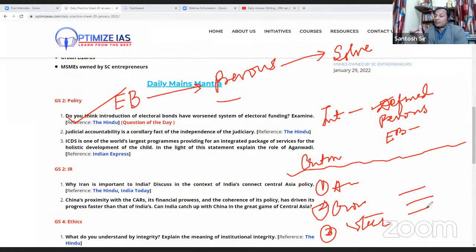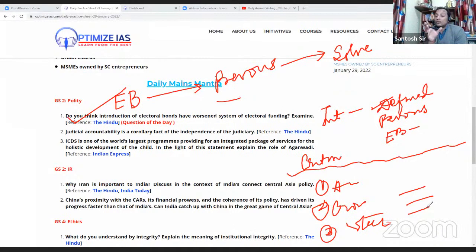money laundering. Then what you can say is that a little bit of protection was there in the original electoral bond scheme, that has also been done away with, which is the 7.5% and the 3 years bar. Now that scheme can be used completely for this money laundering thing. Okay, then you can write major criticism, one more criticism you can write.